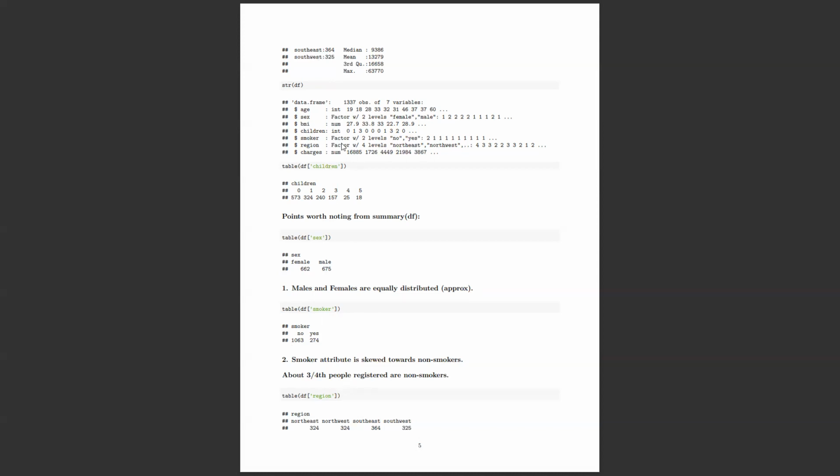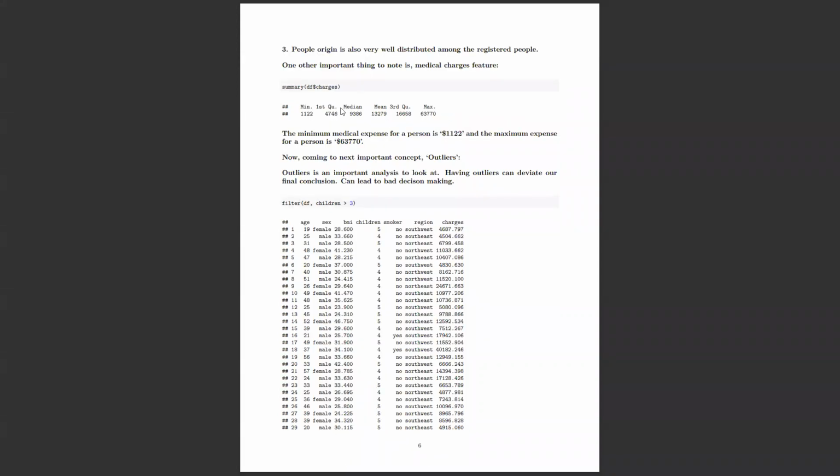And yeah, here, as I said, in the region column there are four categories, right? Northeast, northwest, southeast, and southwest. Here also almost all the people are equally divided within all four regions. And yeah, so the point I already discussed: the minimum medical expense is 11,000 and the maximum is 63,000. As I mentioned, 63,000 might be an outlier, right? So we're going to analyze that.